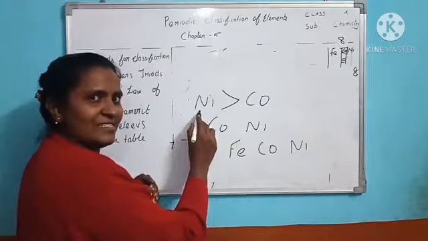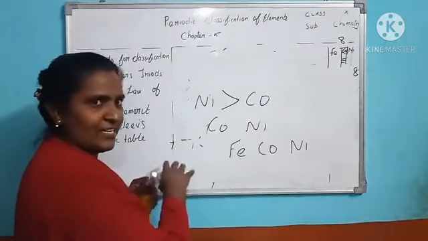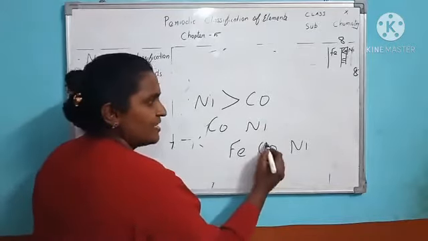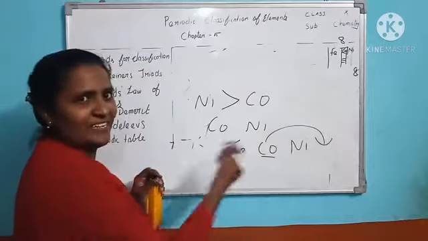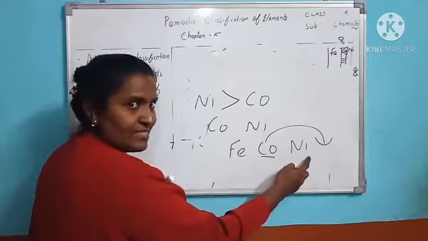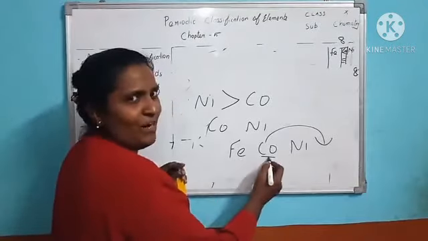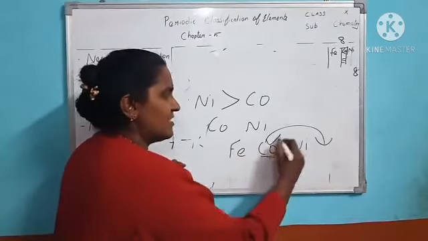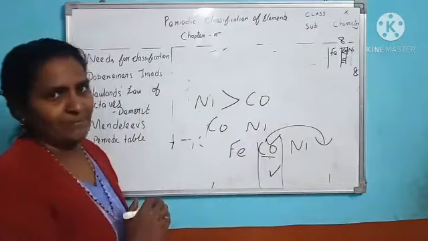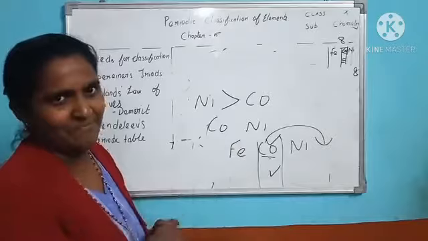He arranged after iron, cobalt, then nickel, because the element matches the properties of that group. So he slightly disordered those elements while arranging.